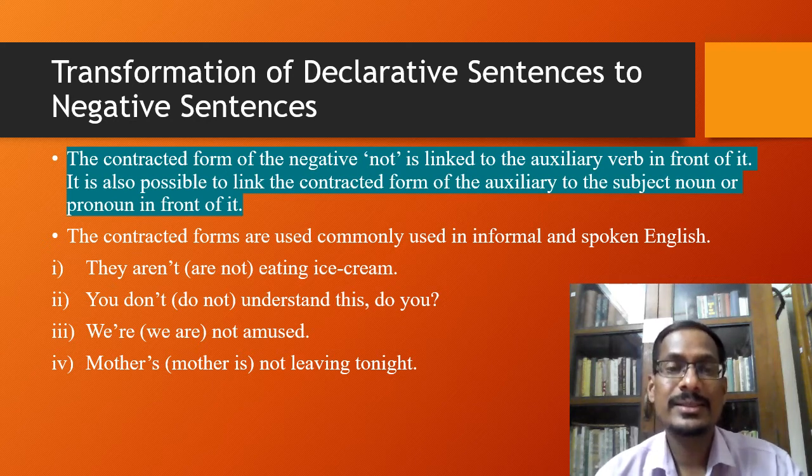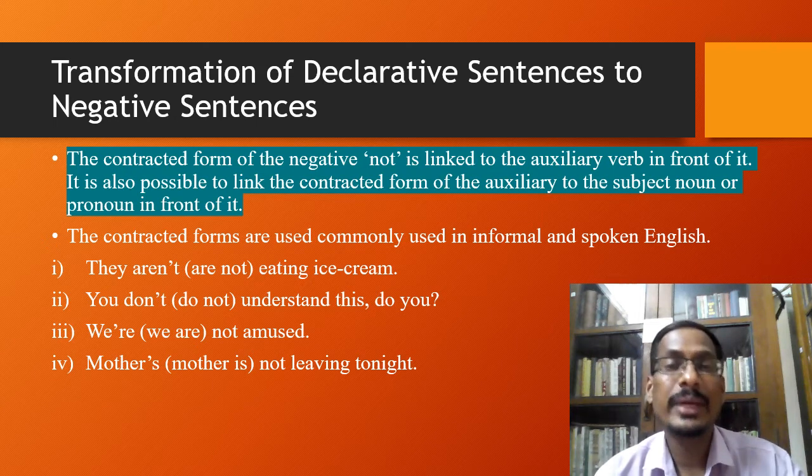The third sentence, we are not amused. Now here, not is linked to the subject, and instead of we are, it is used we're not amused.